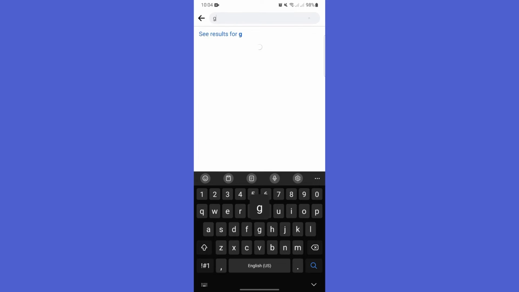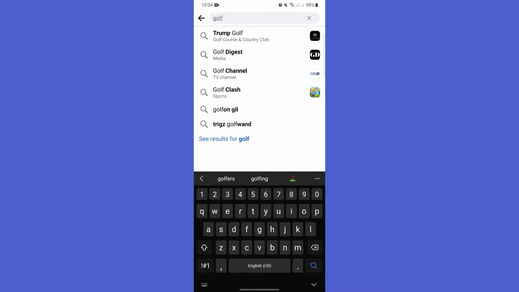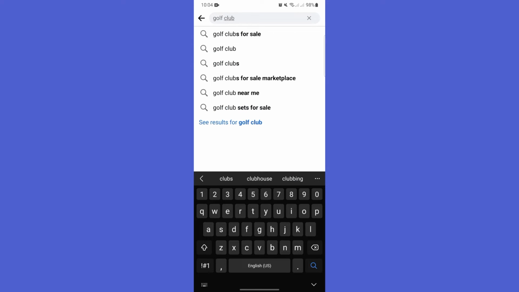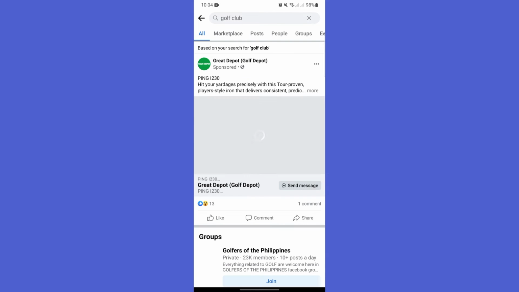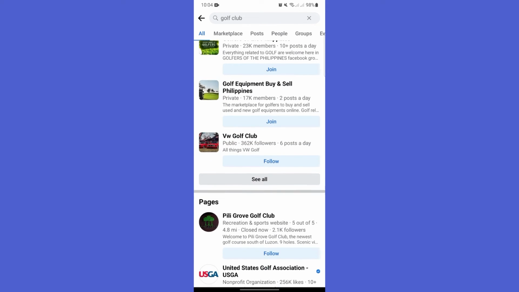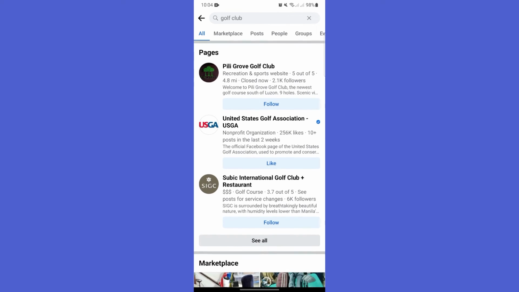Another way is by using interests or hobbies. If you know the person's interests or hobbies, you can try searching for related groups or pages on Facebook and see if they have joined or liked any of them.